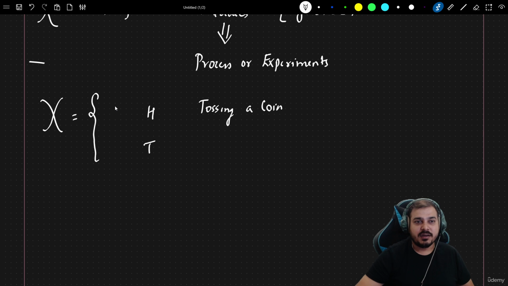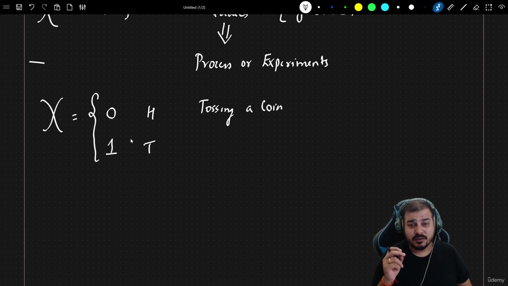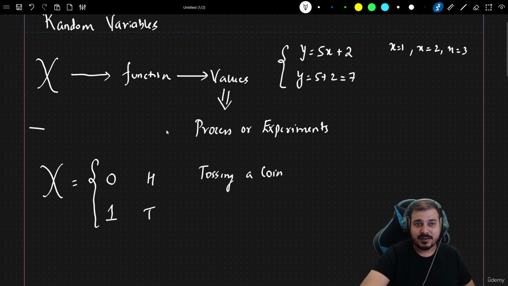If it comes as heads, I'm going to assign 0. If tails comes from that particular toss, then I can assign it as 1. So this is the function through which we are assigning values through some process or experiment. This is what a random variable is.